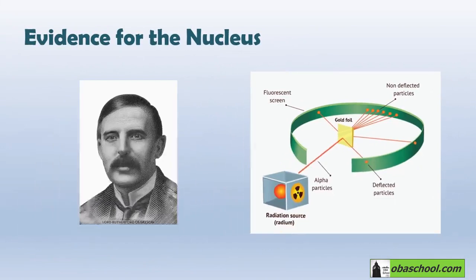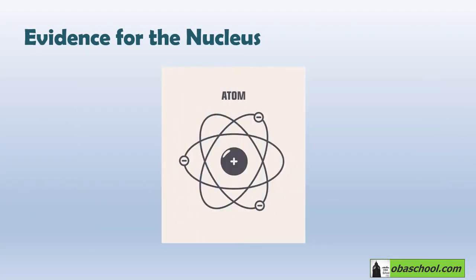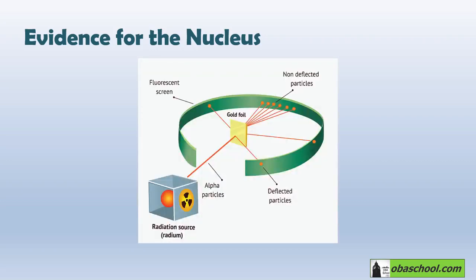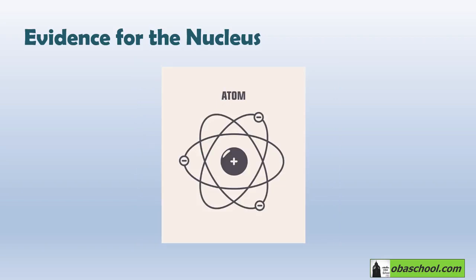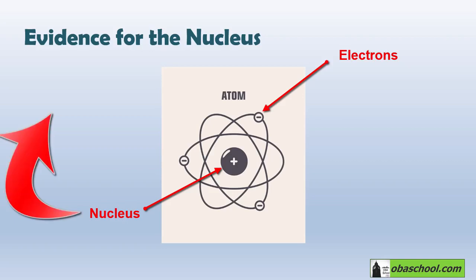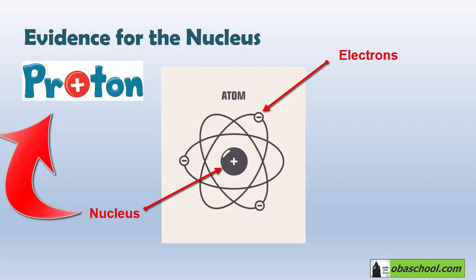Using those results, Rutherford said that Thomson's model wasn't possible. And then he developed a new model, where the positive charge must be concentrated at a tiny spot in the center of the atom. Otherwise, the large positive particles fired at the foil could never be repelled back towards their source. The model in this figure was then proposed, where electrons are orbiting around the nucleus, which represents the center of the atom, and this nucleus contains very dense positively charged particles which are called protons.